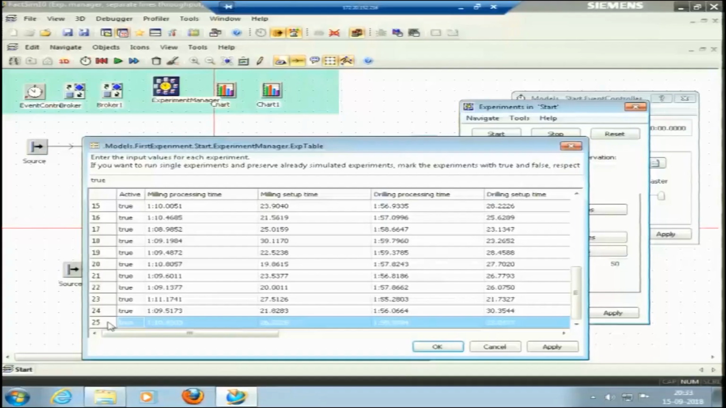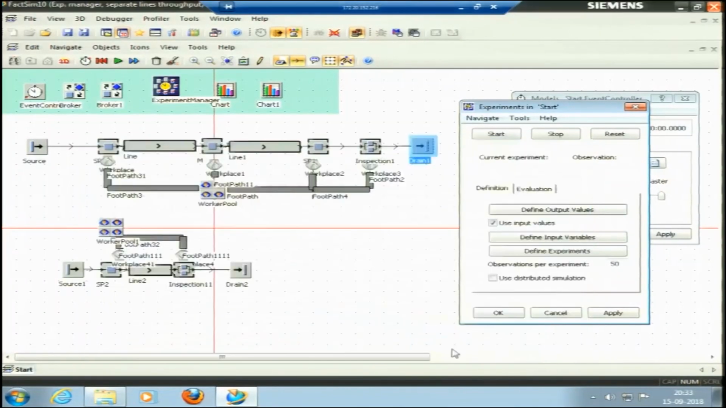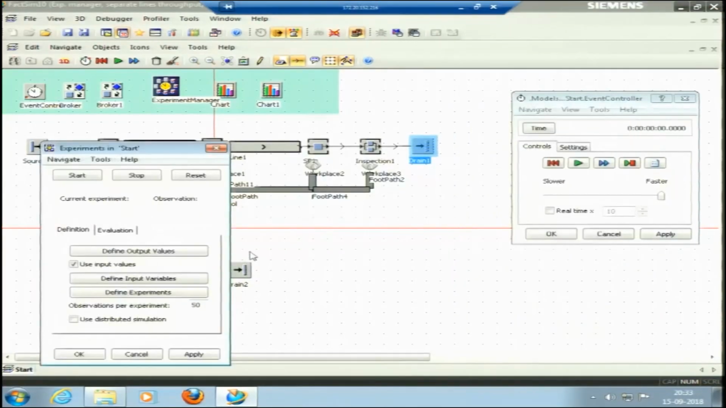The second observation is another 50 experiments. Okay. So, the total number of experiments that happen is 25 into 50. So, 25 experiments are made, and 50 observations per experiment, those are given here. This is 50 observations per experiment.